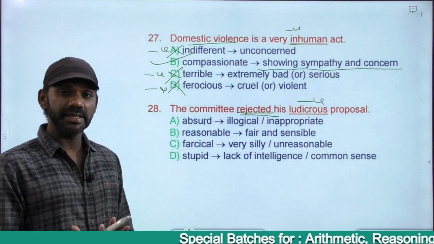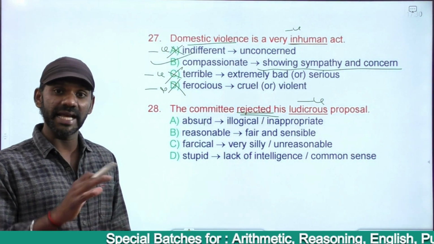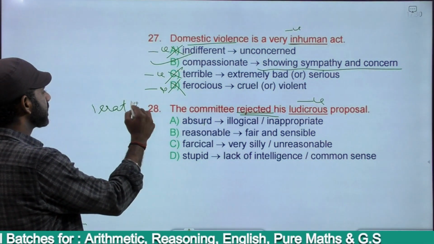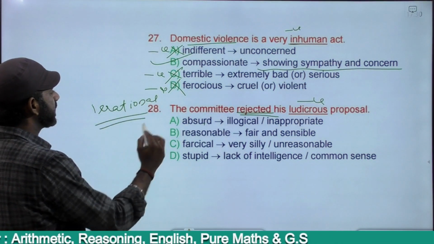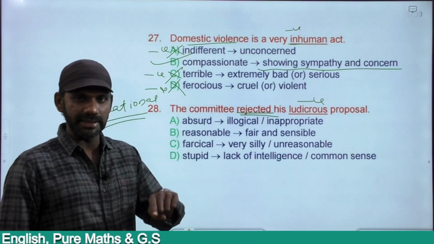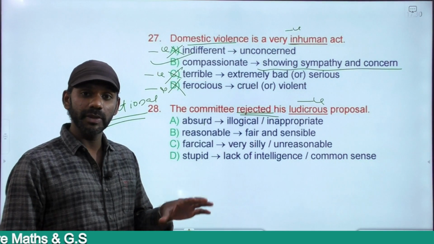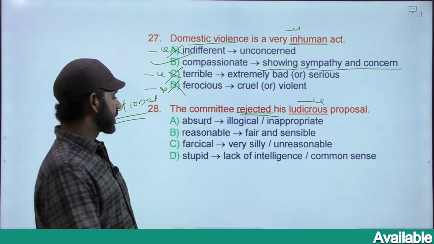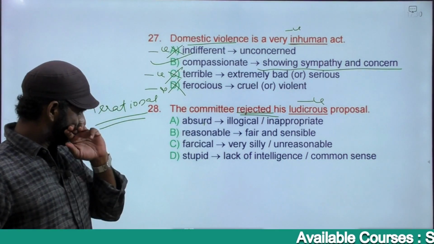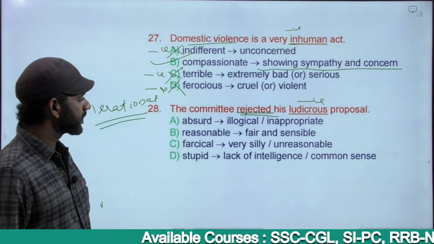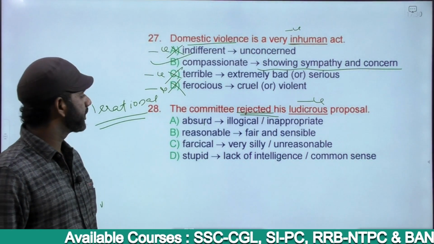Absurd, so doesn't make sense because illogical, right? Irrational, that's the meaning. Irrational, illogical, senseless is the meaning of ludicrous. Only because it was illogical, the committee rejected it. If it were logical, the committee would consider it. So ludicrous is a negative word, we need a positive word. The options are absurd, reasonable, farcical, stupid.